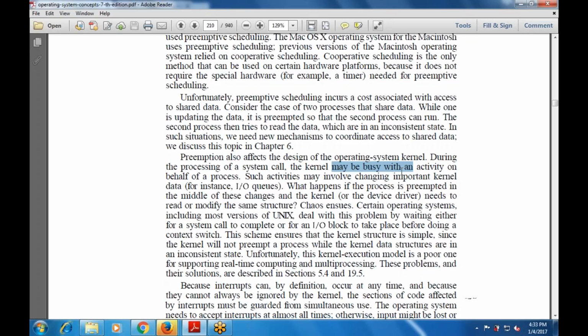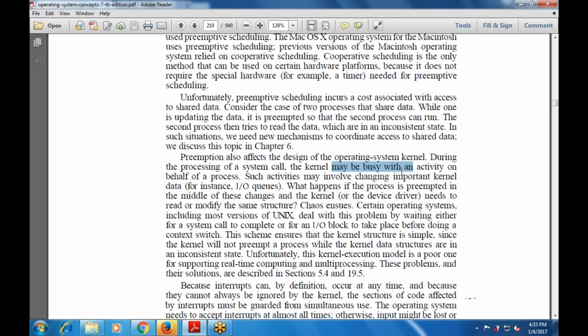Certain operating systems, including most versions of Unix, deal with this problem by waiting either for a system call to complete or for an input-output block to take place before doing a context switch. This scheme ensures that the kernel structure is simple, since the kernel will not preempt a process while the kernel data structures are in an inconsistent state.